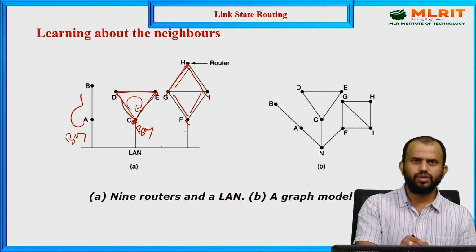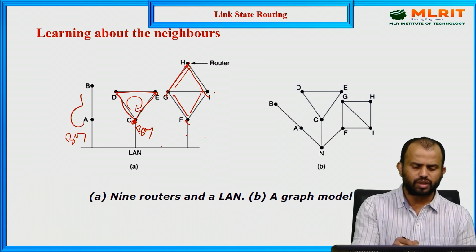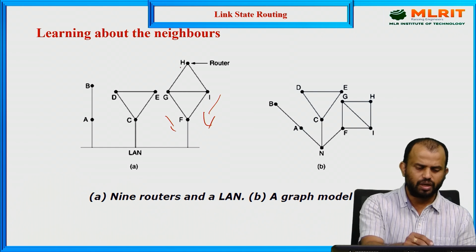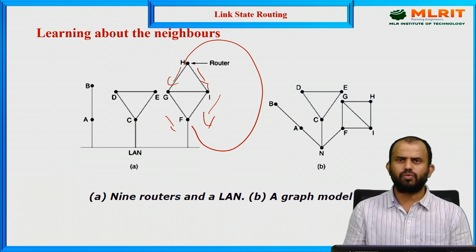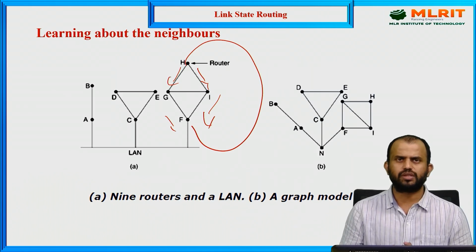Similarly, G to F value or else H to F value. So we need to pick up the shortest path values only from this. Is this the shortest path or this shortest path? What is the shortest path information transferred from H to F, that we are able to analyze. That we are calling as 9 routers present in the LAN connection.